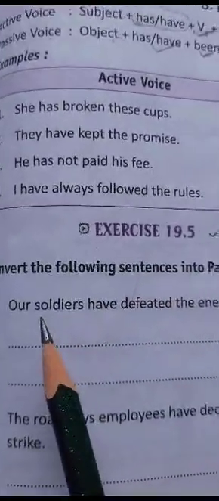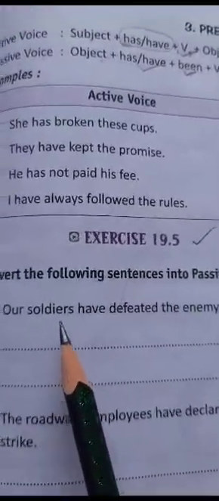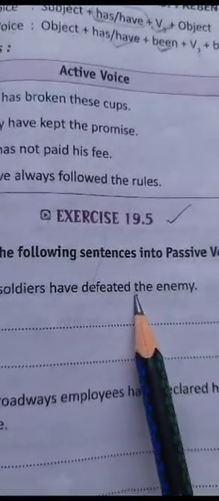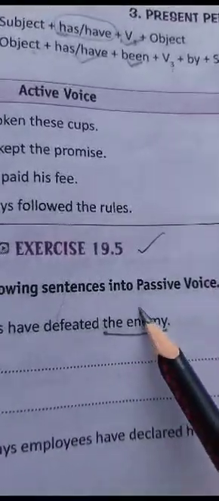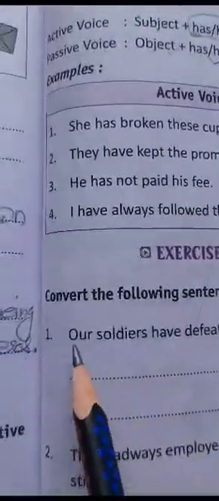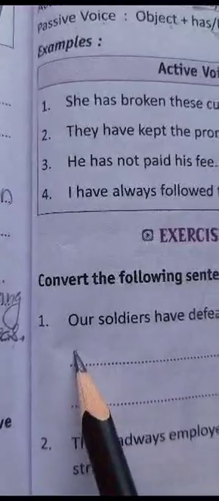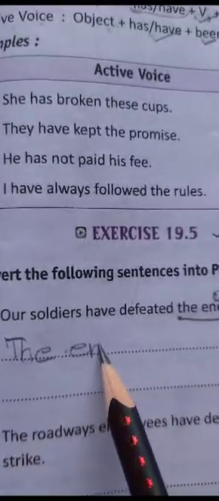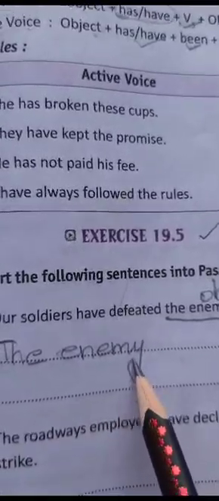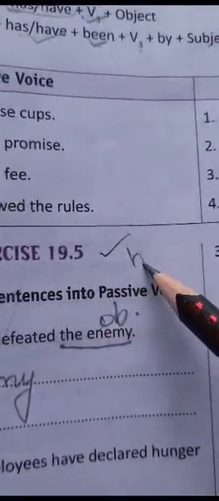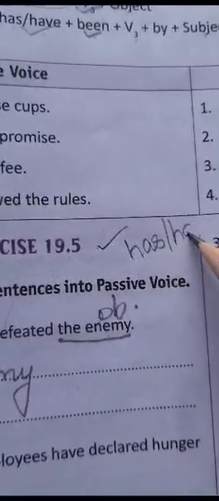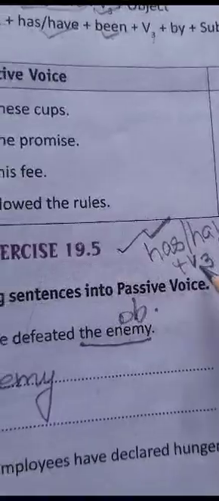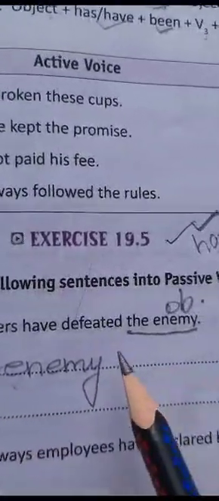Here at number one, we are having the sentence, our soldiers have defeated the enemy. Now the enemy is an object here, so we will convert it into a subject in passive voice. The enemy. Now which verb do we select between has and have? Enemy is single, so we will go with the verb has. Okay, the enemy has.